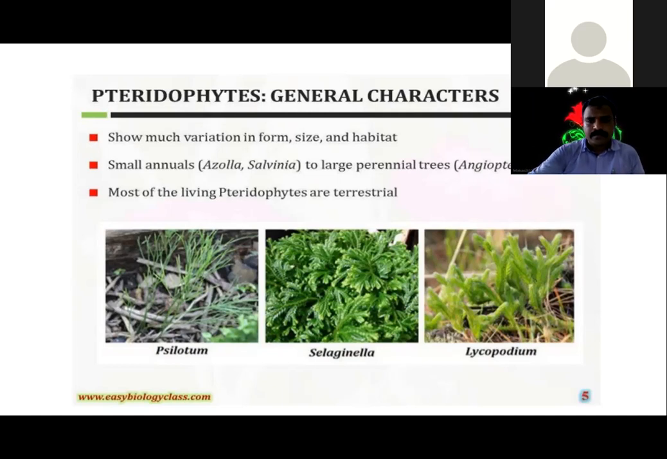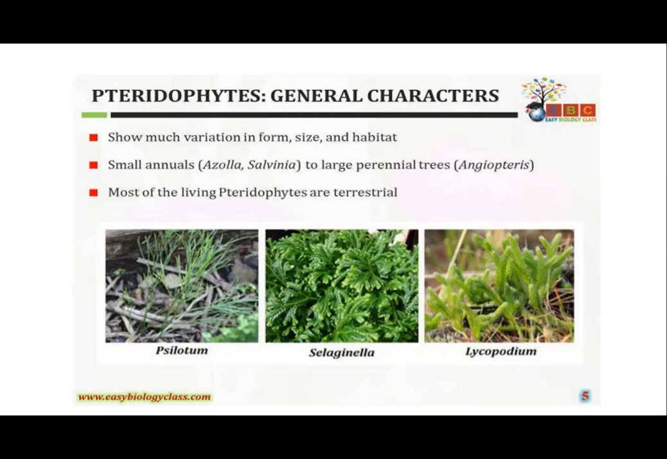Among these terrestrial plants, when we talk about the size and the habit of the plant, some pteridophytic plants are annuals. The examples are Azolla and Salvinia. They are the annual plants. But some plants like Angiopteris or Lycopodium are perennial trees.